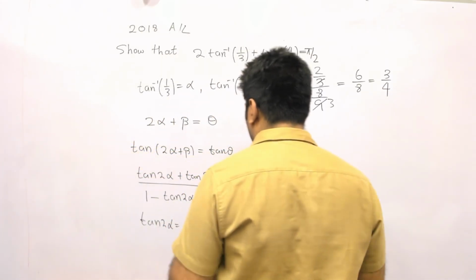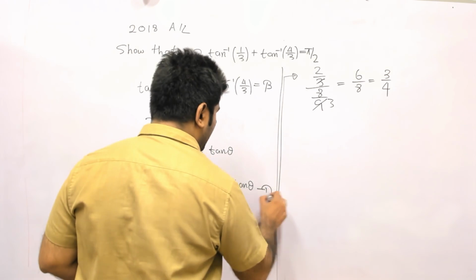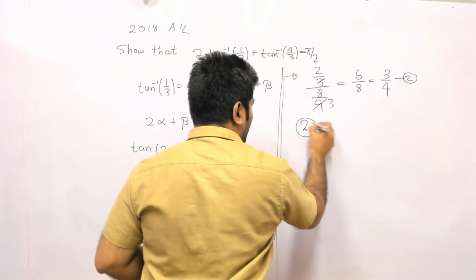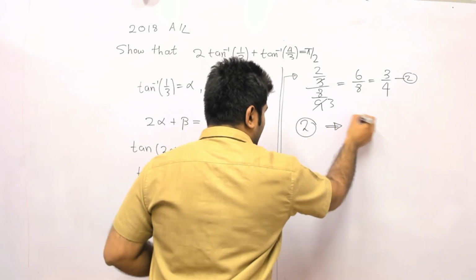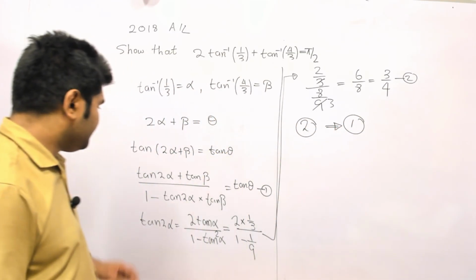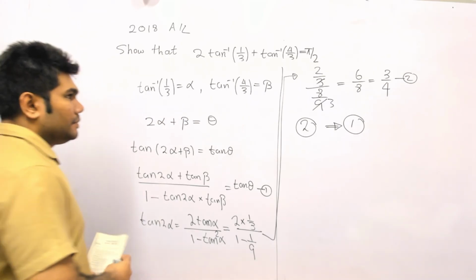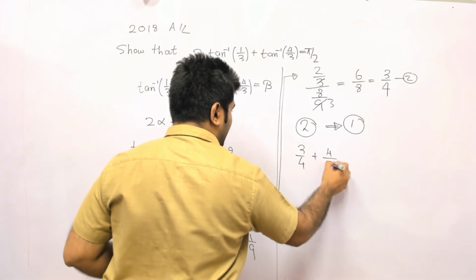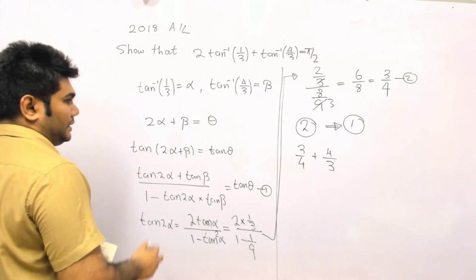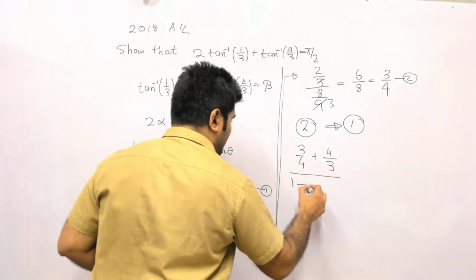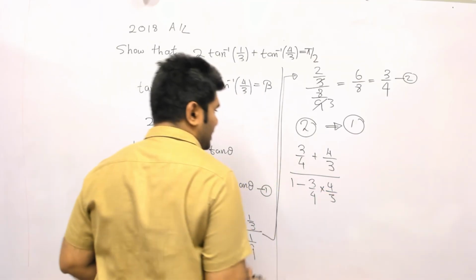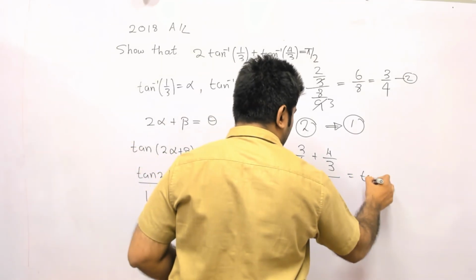So I will substitute it back here. So we can put the 2 into the 1. This is 3 over 4 plus 4 over 3, because tan beta is 4 over 3, and then here we have 1 minus 3 over 4 into 4 over 3, and this is equal to tan theta.